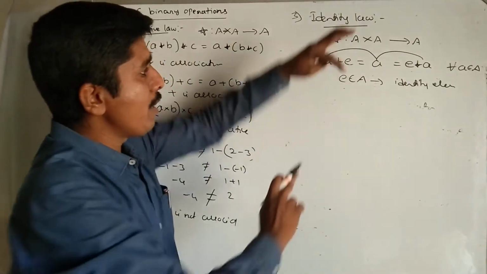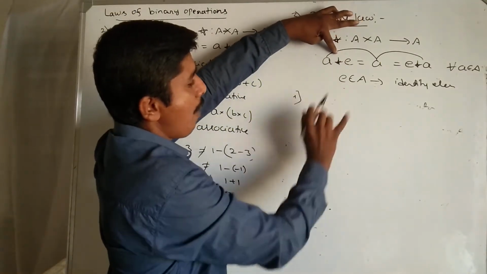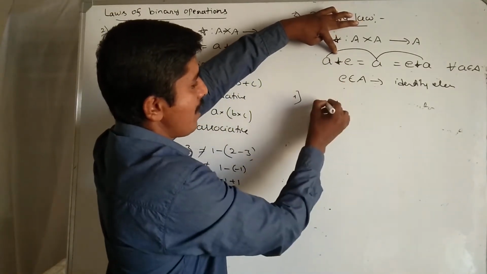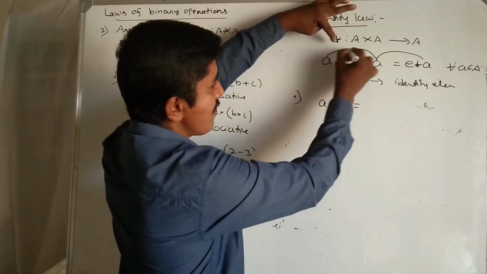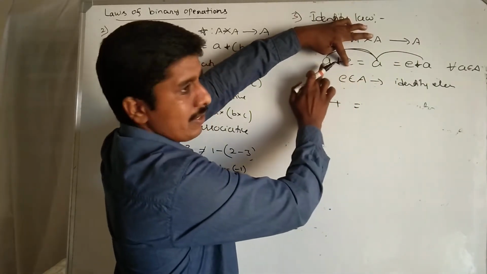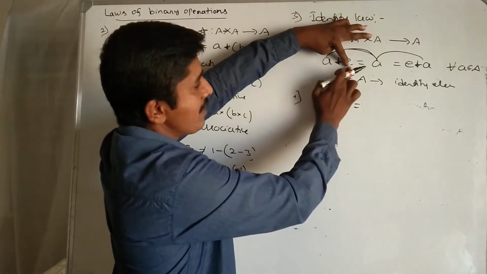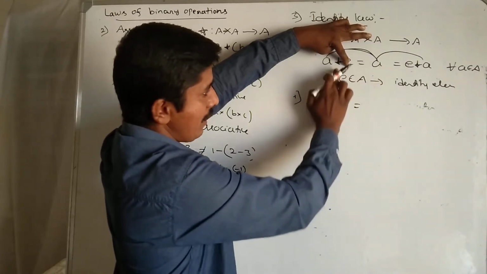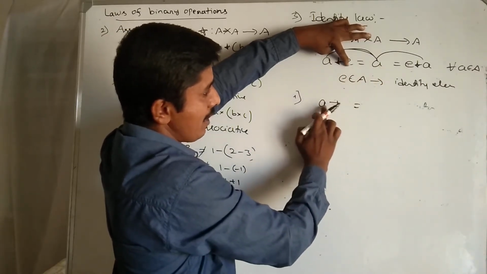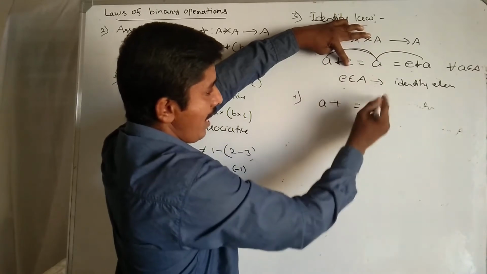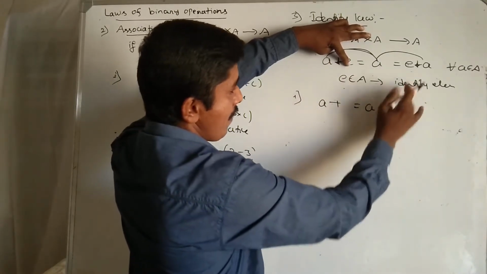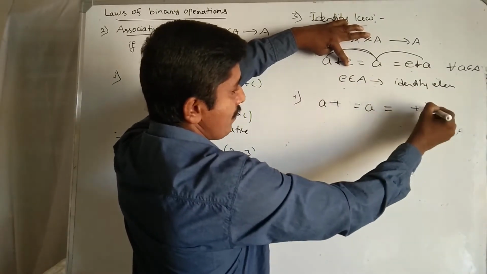One example: I am replacing star by the plus operation. A star E equals the same element A, the binary operation of A with this element equals the same element. Here I am replacing star by plus: A plus E equals again A.